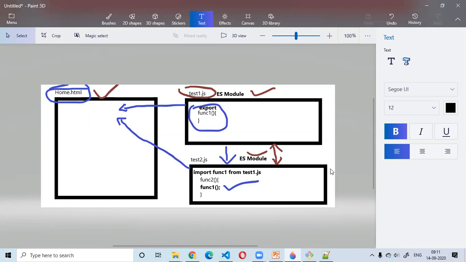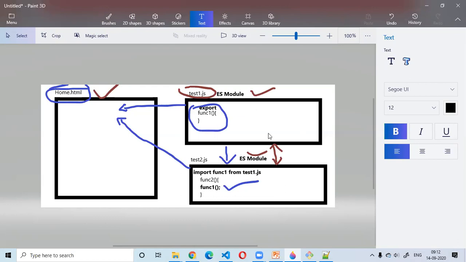So suppose you are importing function one from test1.js. Then there is no reference between test1.js and home, right? Yes, that's what I'm trying to say. That's why I colored it in a different color. There is direct communication between test1 and test2 because both are ECMAScript modules. So each JavaScript file is called an ECMAScript module.